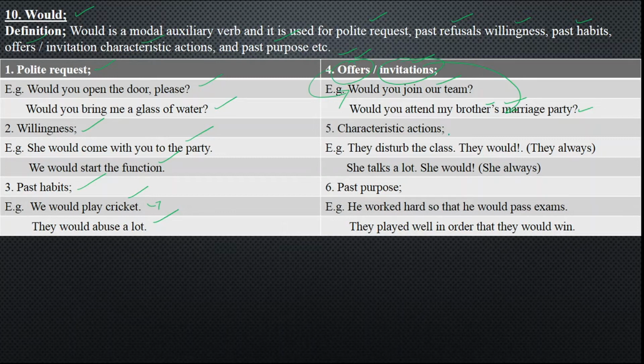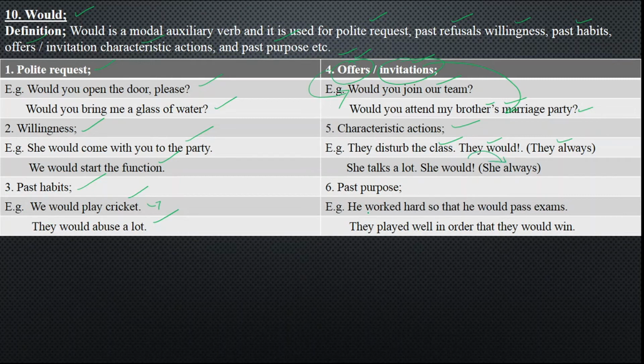Number five, we have got characteristic actions. Characteristic actions are those actions which represent the character of someone. Like they say, they disturb the class. They would means they always. And she talks a lot. She would. This means she always.